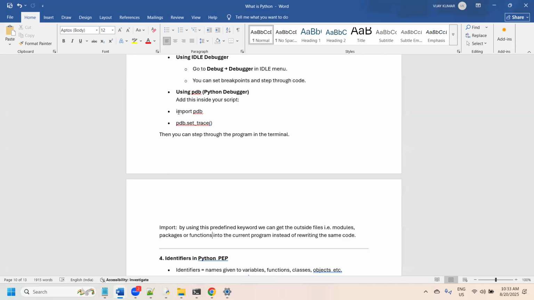Those modules you need to download into your program. How do we download them into your program? By using the import keyword. With the help of the import keyword, we are able to download the predefined programs from the Python library, or from external sources, into your current program.